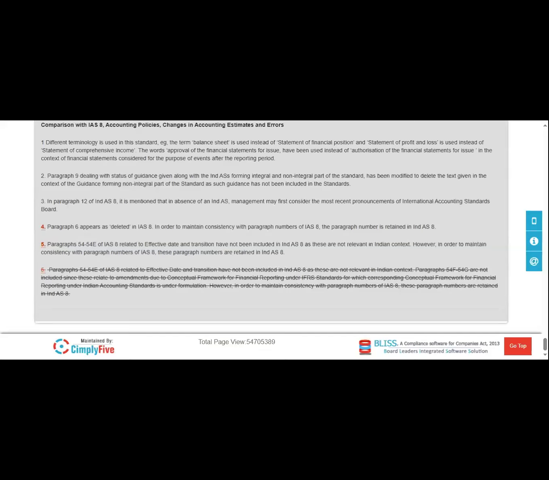Next is policy consistency. That means that while preparing this financial reporting, you use the same accounting policies and measurement principles as applied in the most recent annual financial statements. The policy should be constant, and the format used in preparing the financial statements must be constant. That consistency is mandated by Indian Accounting Standard 34.